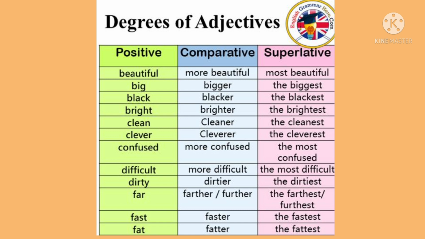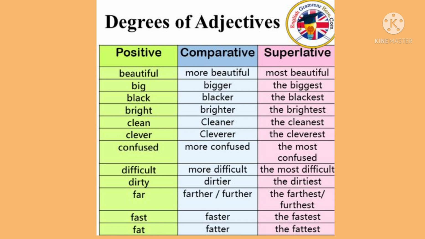Now we come to the third one. See the pink one, superlative. Superlative degree of an adjective is used to compare a common quality of a noun with more than 2, or more than 2. Now it means you are not comparing between 2 people. You are comparing with 2 or more than 2. More than 2 can be any number. It can be 3, it can be 3000, it can be 3 lakhs, anything. Am I clear?